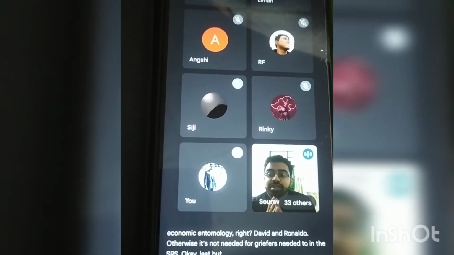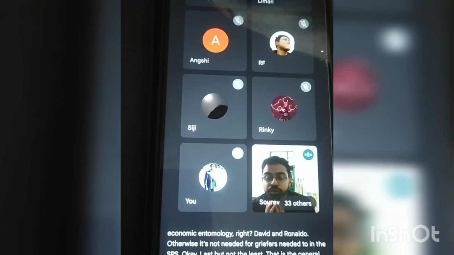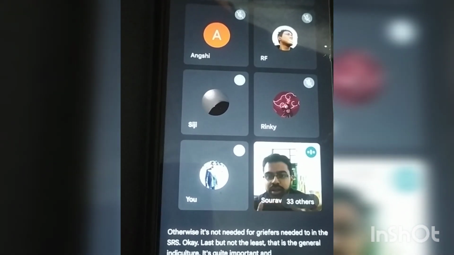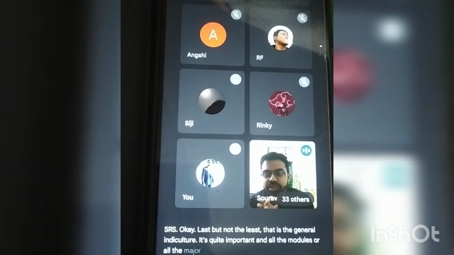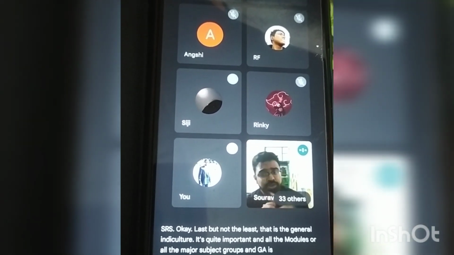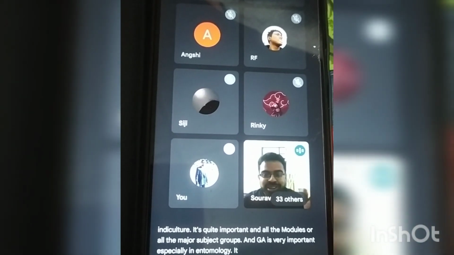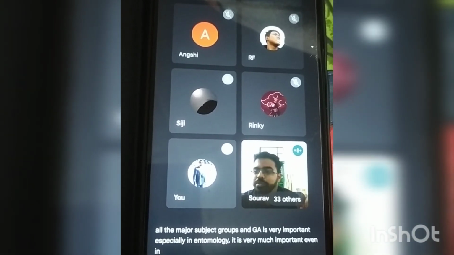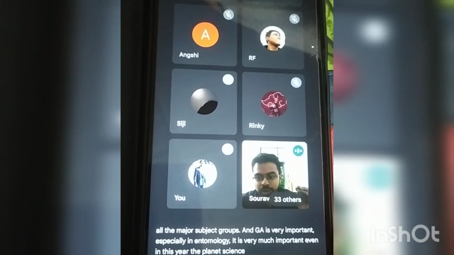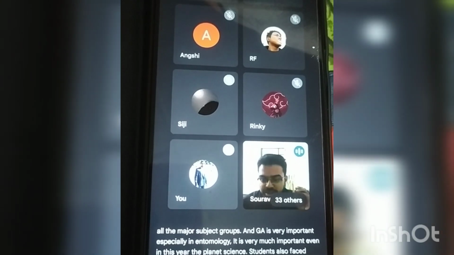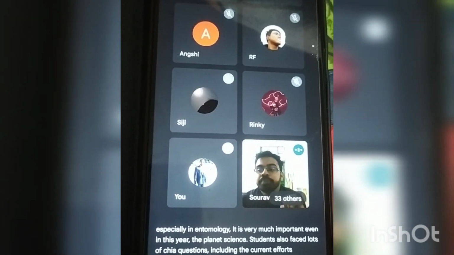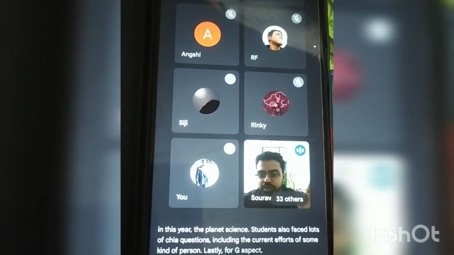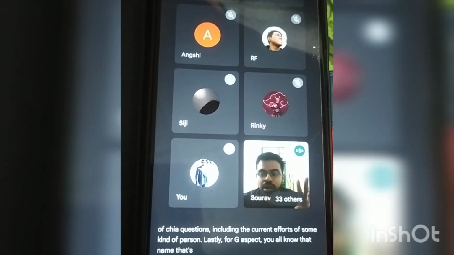Last but not the least, that is general agriculture. It's quite important. In all the modules or major subject groups, GA is very important, especially in entomology. Even this year, the plant science students also faced lots of GA questions, including current affairs. I've come to current affairs lastly. For the GA aspect, you all know that the Nimraj book is sufficient.